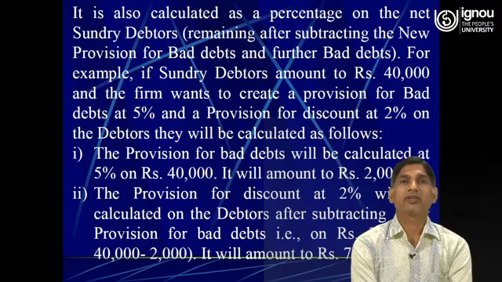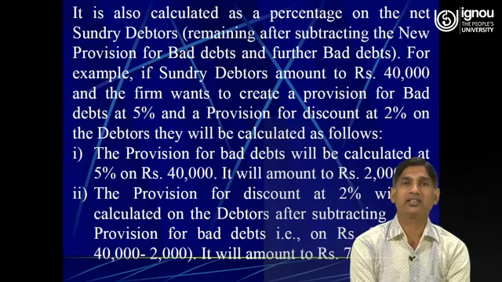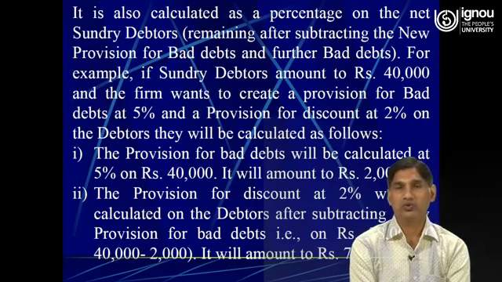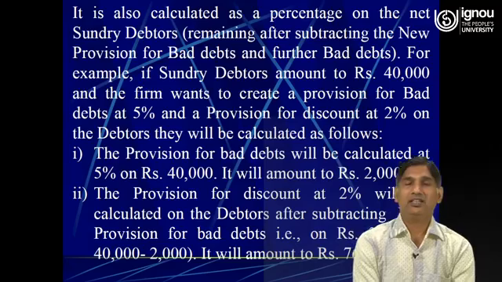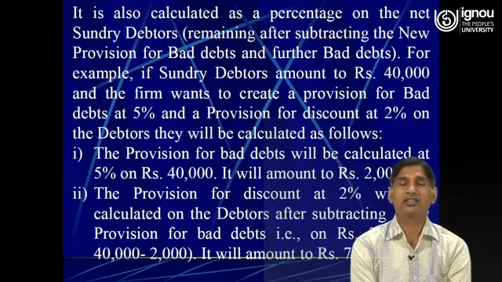For example, if sundry debtors amount to rupees 40,000 and the firm wants to create a provision for bad debts at the rate of 5% and a provision for discount on debtors at the rate of 2%, they will be calculated as follows. The amount of debtors given in the trial balance is 40,000.